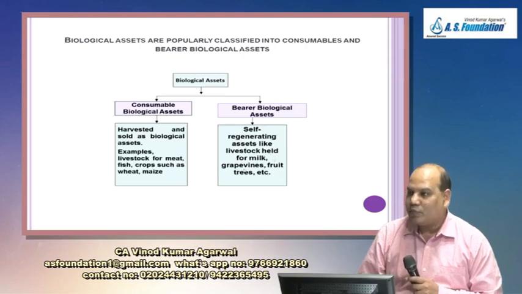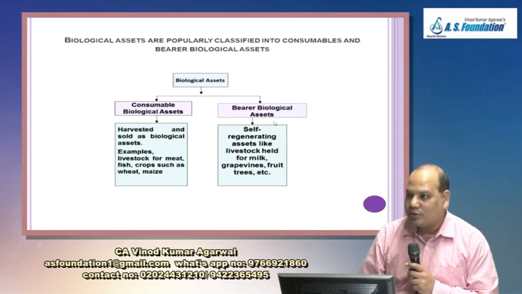Grape vines and fruit trees are also bearer assets. Will this affect the applicability of the standard? IAS 16 says, what is IAS 16? Property, plant and equipment. That standard says a bearer biological asset will come under IAS 16 because it is similar to a property, plant and equipment item.